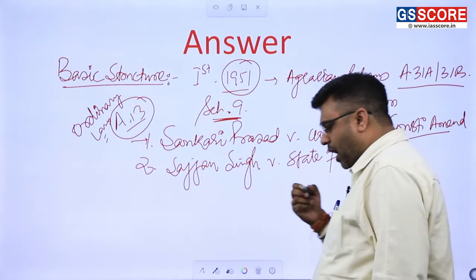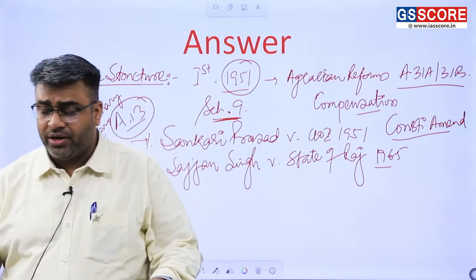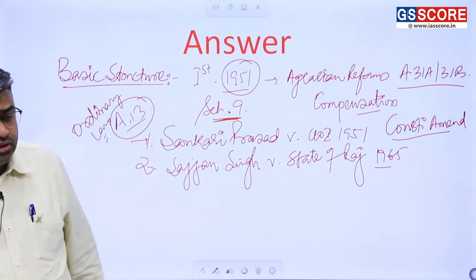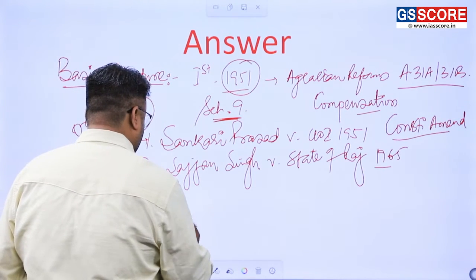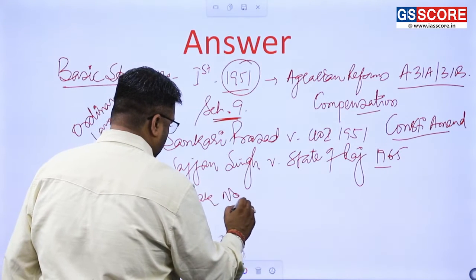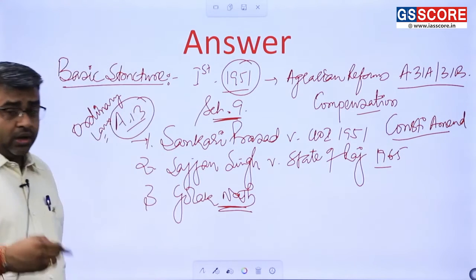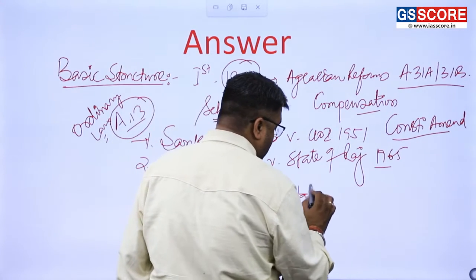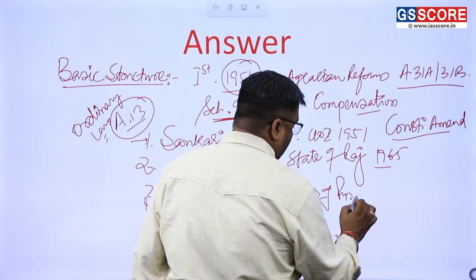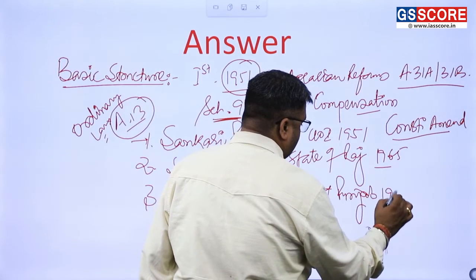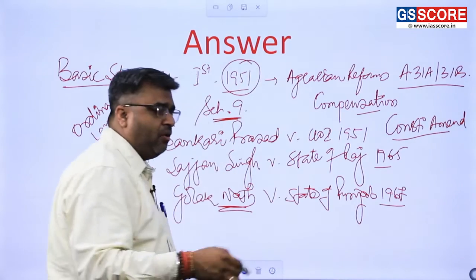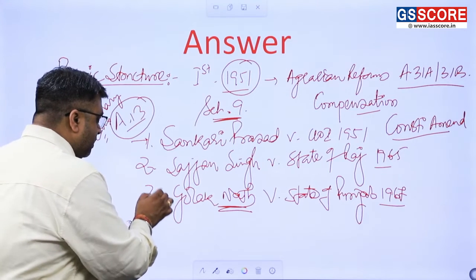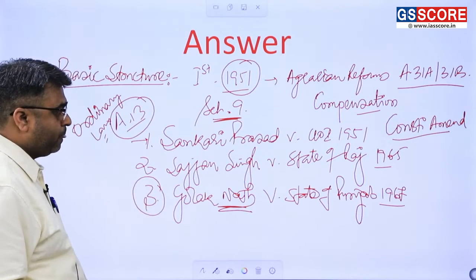Same kind of view was upheld by the Supreme Court at that particular moment of time in 1965. But the actual tussle started in the Golaknath case, whereby in 1967, in Golaknath versus State of Punjab, the Supreme Court held that Parliament doesn't have the power to take away or to abridge the fundamental rights. So this was the starting point whereby this tussle actually started.